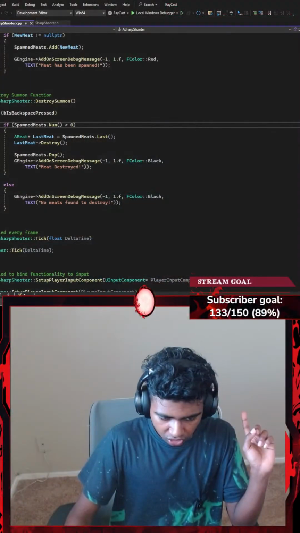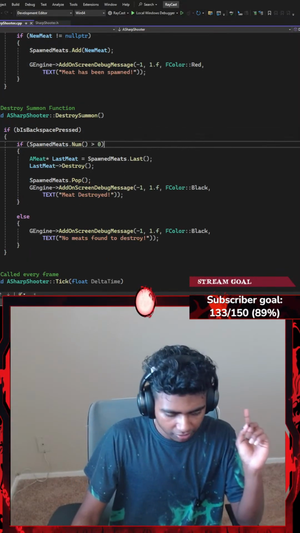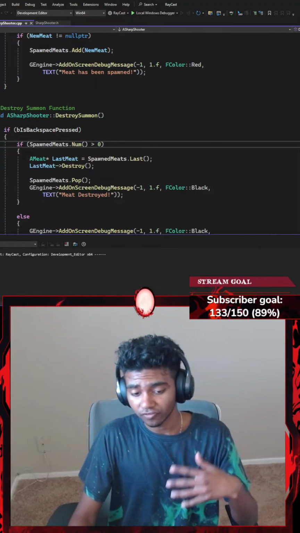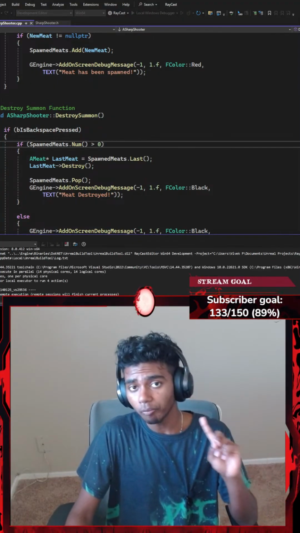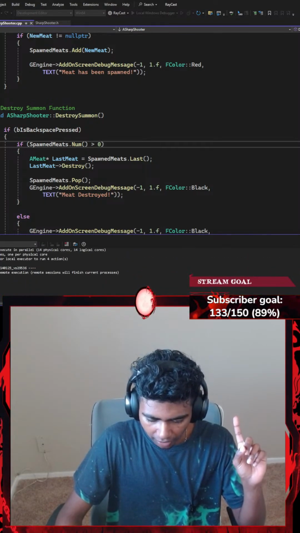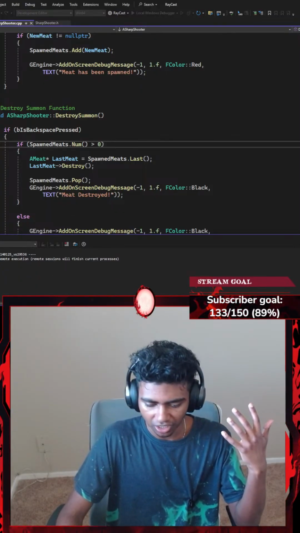So let's go to my gameplay screen. There we go. In case you don't know what I was about to work on, let me show you real quick. This is the project that I worked on last stream. If I run the code, it's going to open my Unreal Engine. Let's wait for Unreal Engine to open real quick. It should take a few seconds, because it does take a while when you just open it.